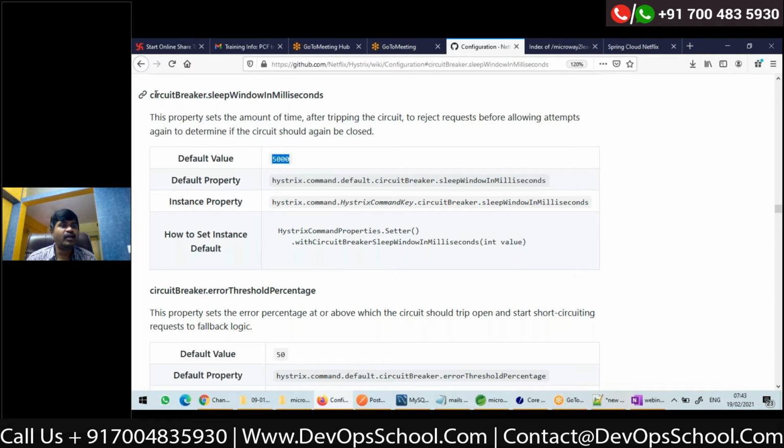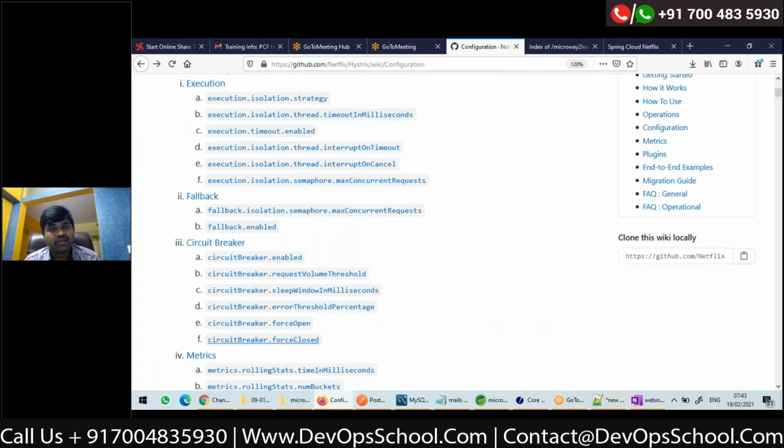And as earlier, if you want to configure the sleep time at annotation level, you can use this property, circuit breaker dot sleep window in milliseconds. Or if you want a default for all services, you can use this one. Or if you want a different sleep time for service 2, service 3, service 4, you can specify the command key, just like I explained earlier. So that is the sleep time. Now, one more important thing is request volume threshold.